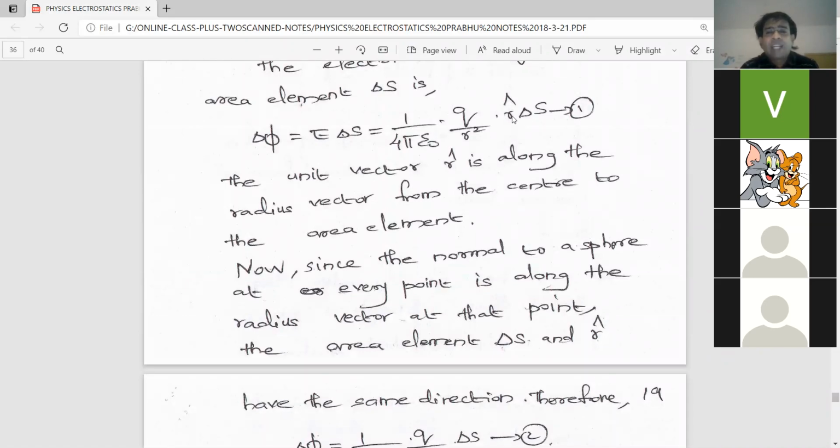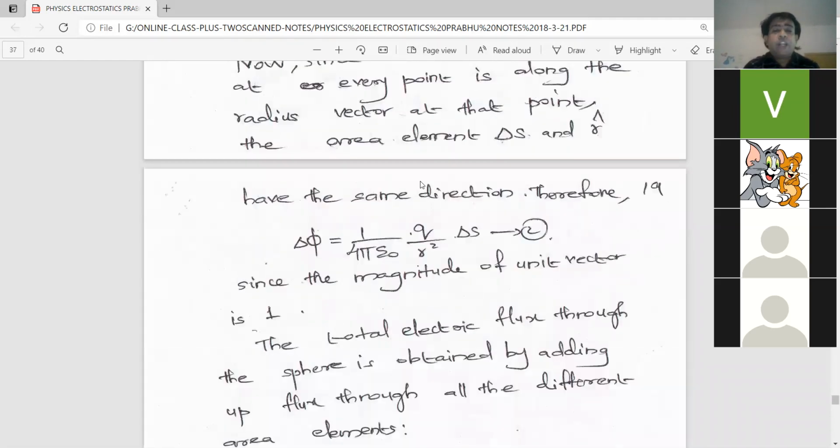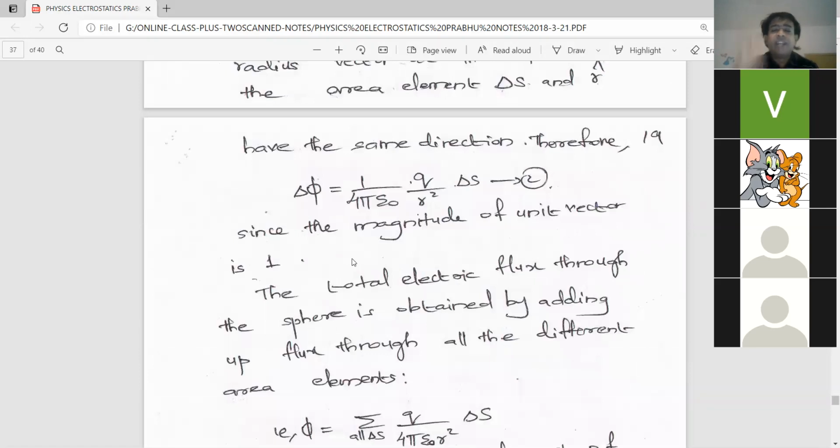Dot r cap only represents the direction of that radius vector. R cap is purposefully inserted in this equation to indicate the direction of the radius vector. As already I told you, the direction of radius vector R and the direction of surface area are the same, normal to the surface and radially acting outwards. So the r cap can be ignored in the next equation since it indicates only the direction and the magnitude of r cap is 1. So it becomes 1 by 4 pi epsilon 0 into q by r square into delta S.